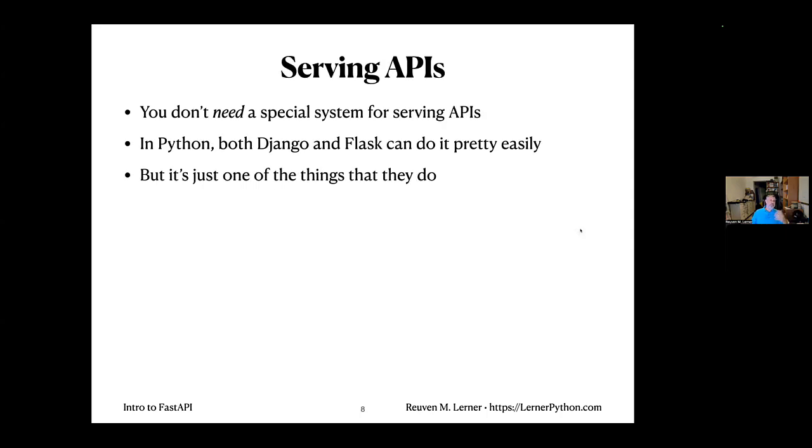Now, you can serve APIs with any old system. And if you're in the Python world, and I think it's safe to assume you are, folks, then you can use Django and Flask, and you can do that just fine.